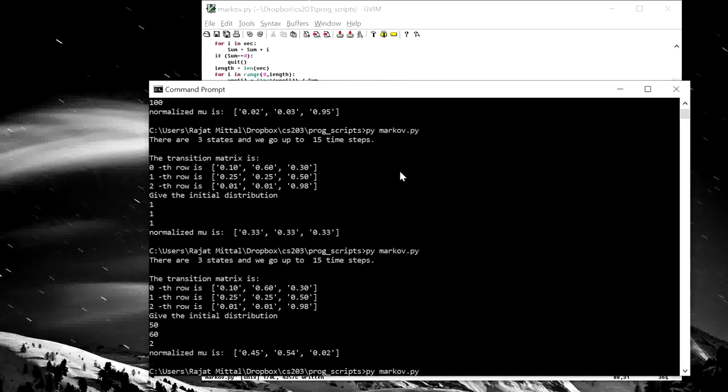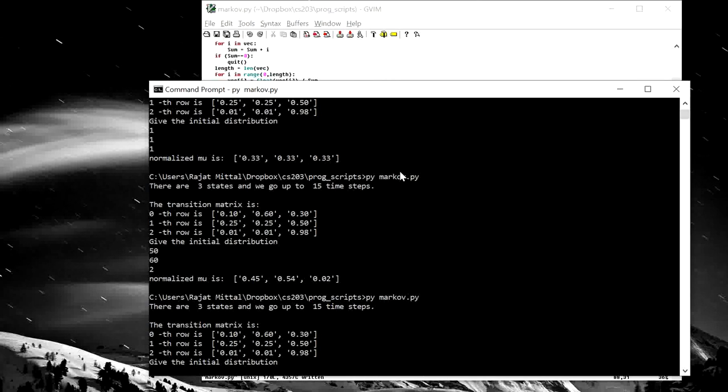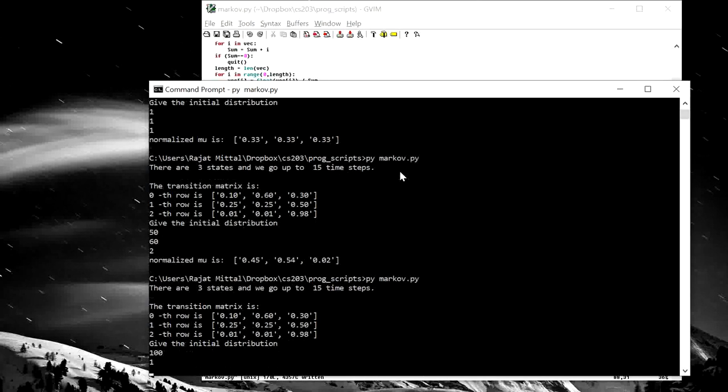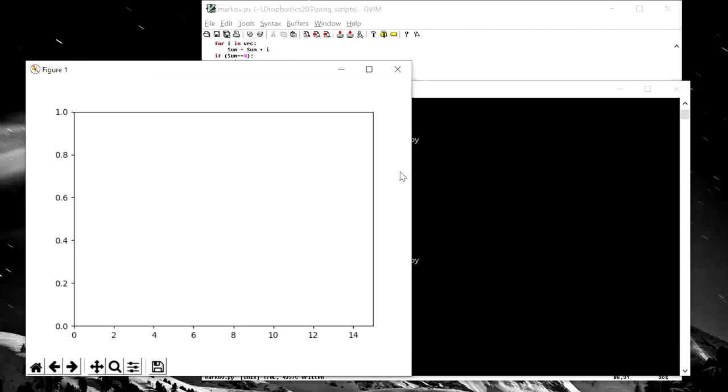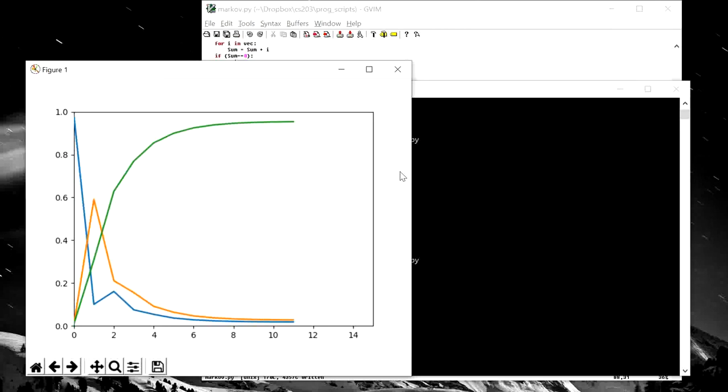Let's give one more try with another distribution, which is very, very skewed. And again, the idea is that ultimately it should converge to the same distribution. You see that the beginning is different from all these, but finally it converges to the same distribution, which is the stationary distribution of this transition matrix.